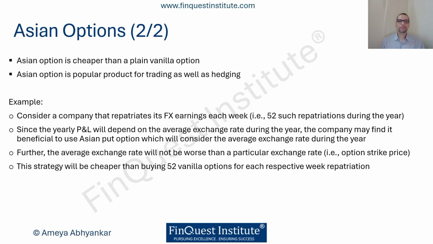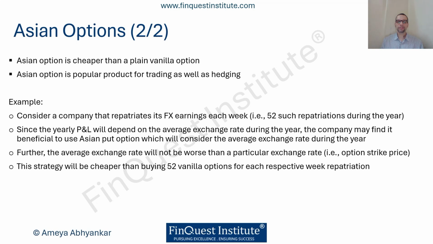Now we'll observe that Asian options are cheaper as compared to a plain vanilla option. And they are also a very, very popular product for trading as well as for hedging purposes. Let's take an example whereby an Asian option can come in useful, and this will also help us understand how it can work out to be cheaper as compared to an equivalent vanilla option or a set of vanilla options. Let's take a certain company that repatriates its foreign exchange earnings each week. We'll assume 52 working weeks during the year.